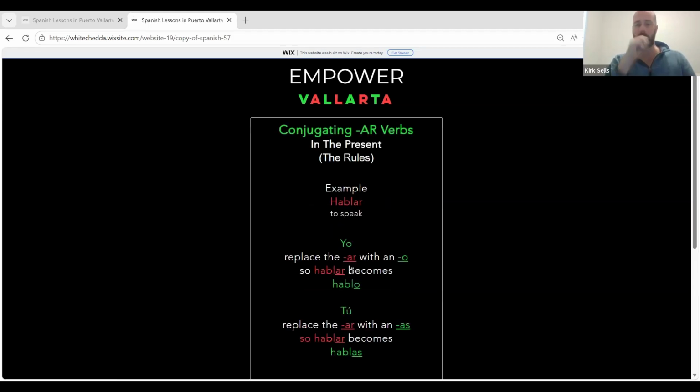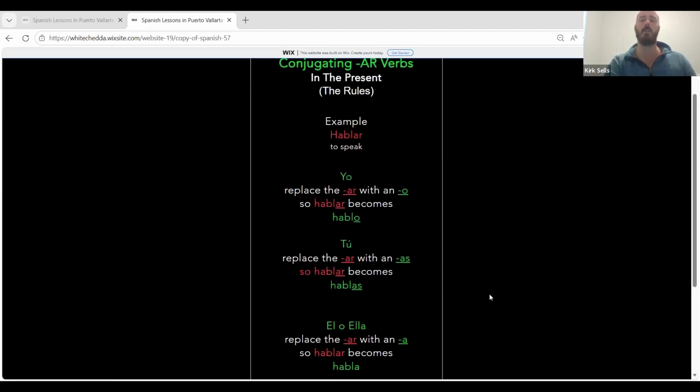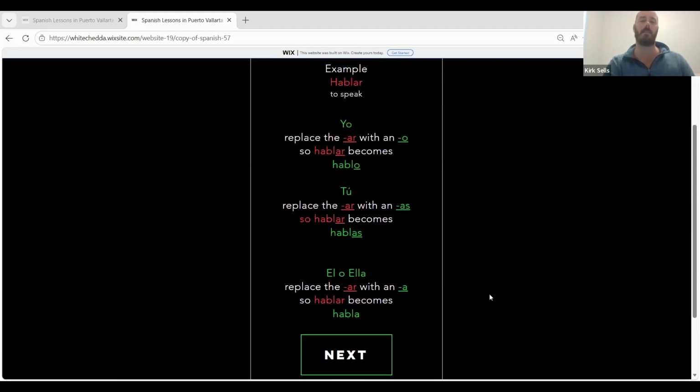And let's take a look at an example with the verb hablar, to speak. Go ahead, Amy, say hablar. Hablar. Good. When we want to change to speak into I speak, we take away the AR ending and we add an O. This isn't just the case for hablar. This is the case for verbs that end in AR. So we're teaching our brain not individual words, but rules to help us conjugate or transform the verbs. So let's try the first one.